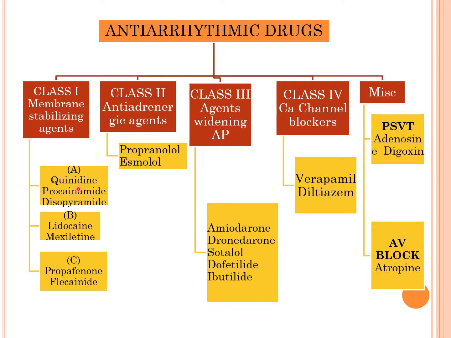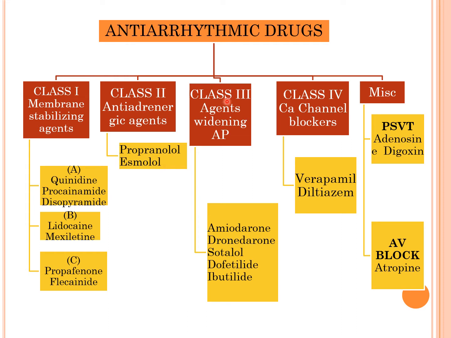The drugs which come under Class 1A of antiarrhythmic drugs are quinidine, procainamide and disopyramide. The examples of class 1B drugs are lidocaine and mexiletine. Coming to class 1C, the examples of drugs are propafenone and flecainide. Next, class 2 drugs, they are antiadrenergic drugs. Examples are propranolol and esmolol.